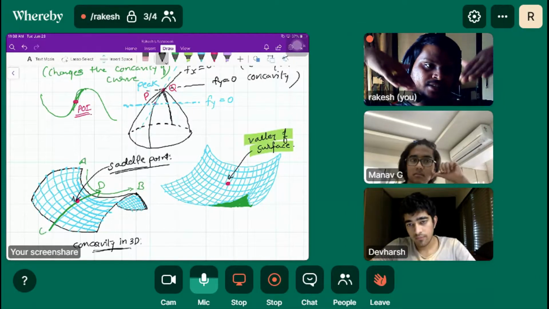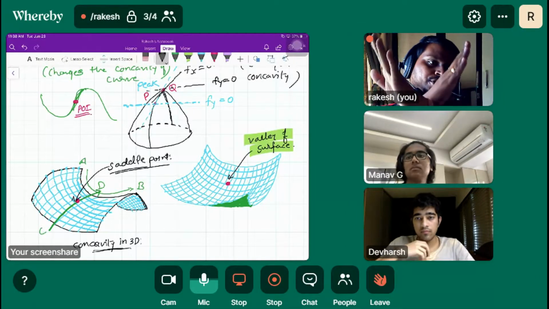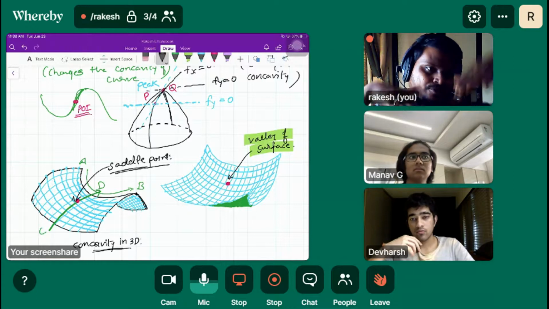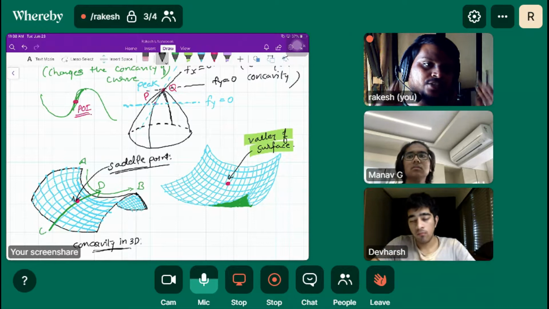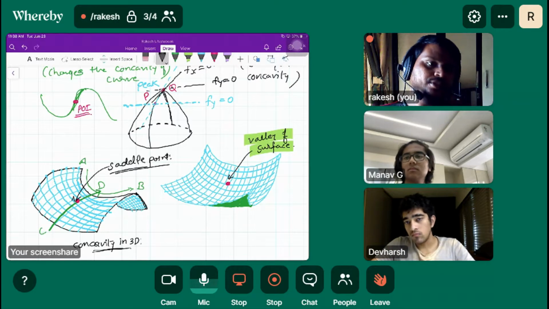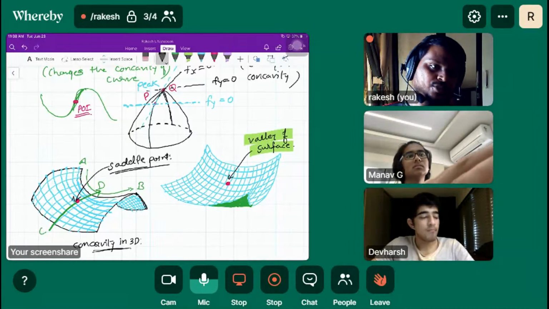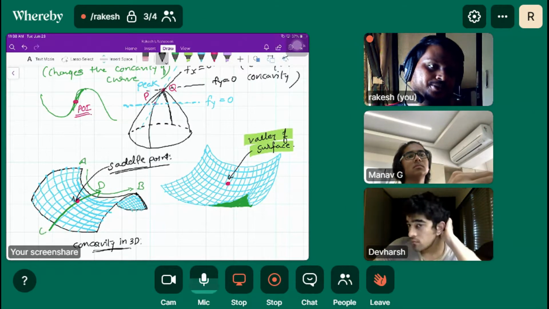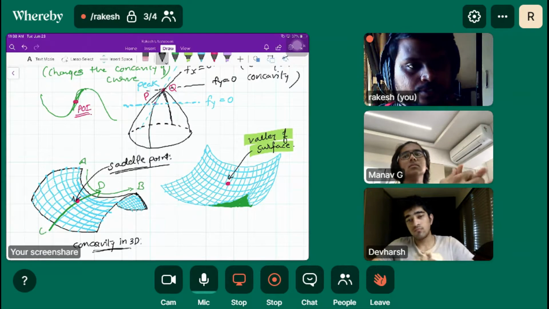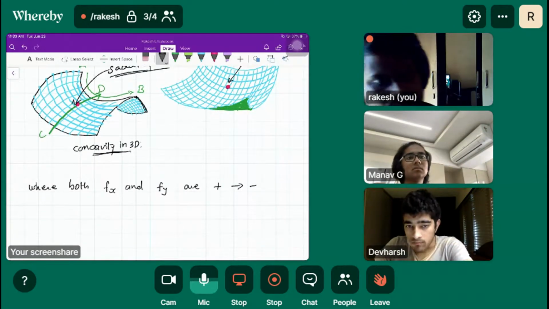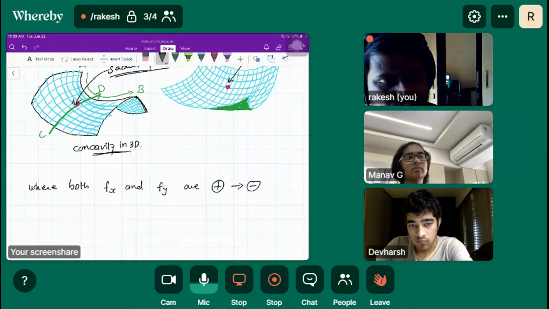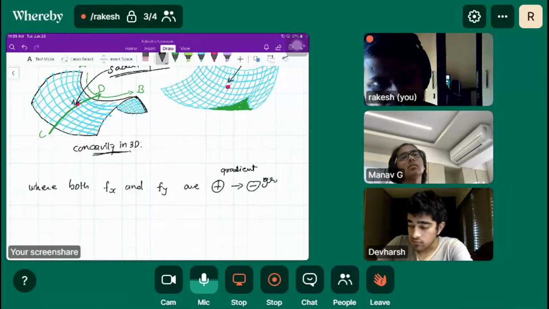And if fx and fy both are changing from negative gradient to positive gradient, that is the relative minima. And if both are changing from positive gradient to negative gradient, that is relative maxima. Do you understand that concept? And that must happen at the same point, right? So keep writing that where both fx and fy change from positive gradient to negative gradient.